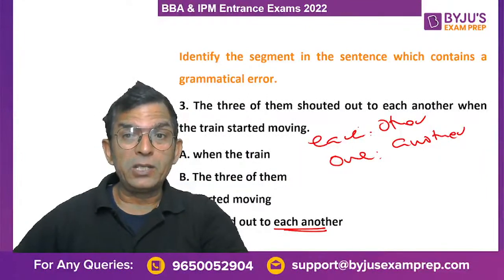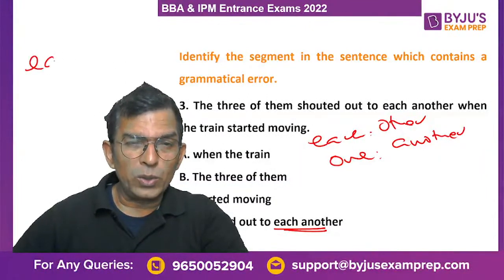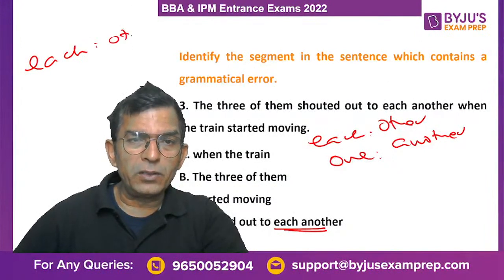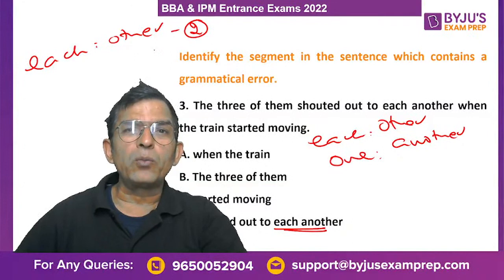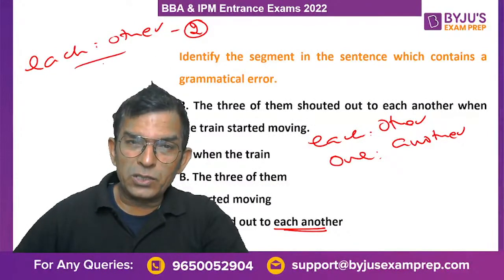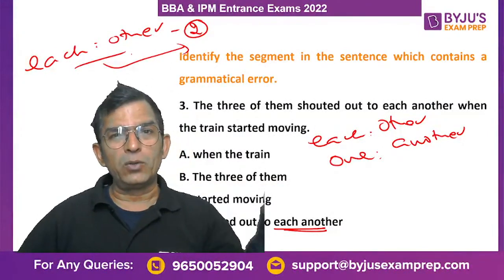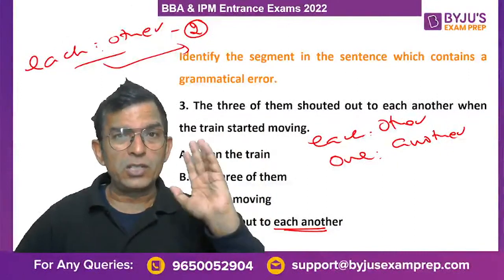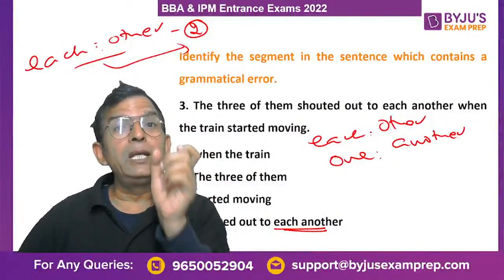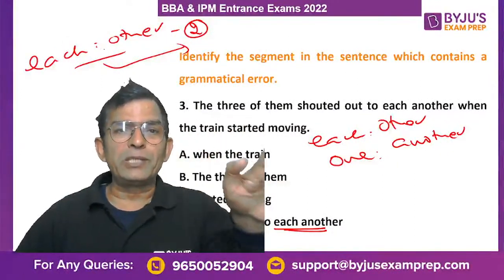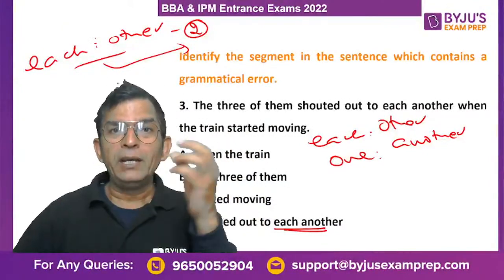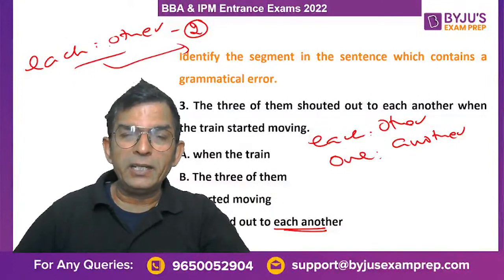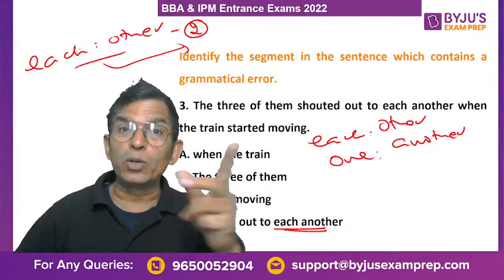अब इसमें भी एक चीज है, याद रखना. लोगों को ये लगता है कि each other is used for two and each other is not used for more than two. We can use each other for 2, 3, 10, 100,000. You can use each other, but the number must be clearly understood from the sentence. Sentence में से पता चलना चाहिए कि number clear है. 3 है, 10 है, 15 है. If the number is clear, I can write each other for 2 also and more than 2 also.